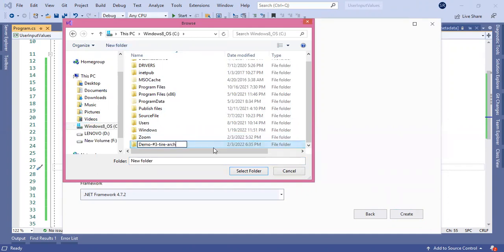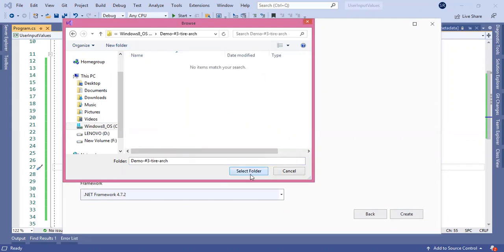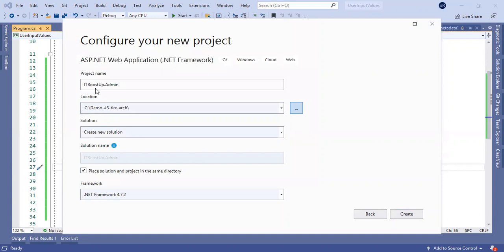Okay, so here I will create a new folder, select that folder, and put IT BoostUp.admin. This is our user interface, where we put the views we are creating. I have chosen .NET Framework 4.7.2. Now I will create the project.